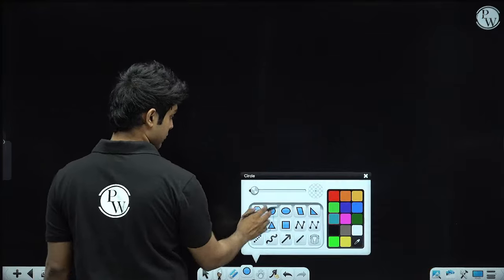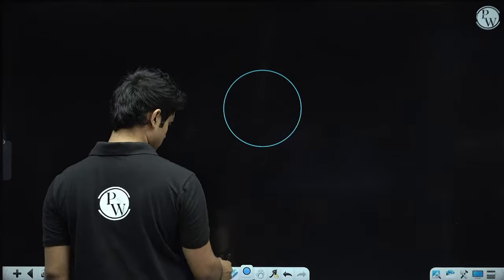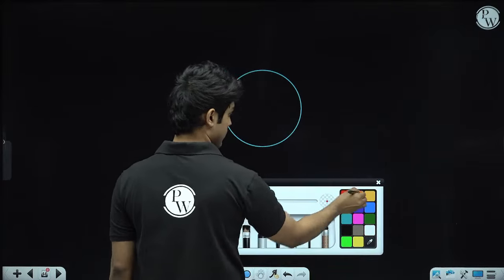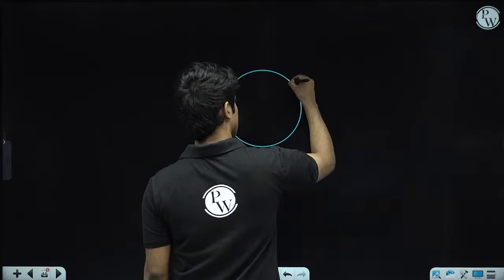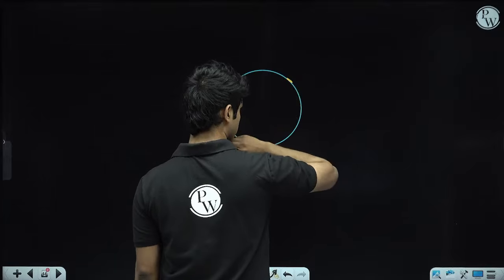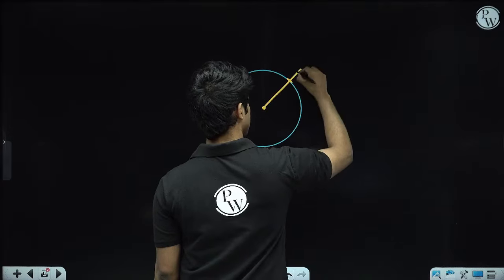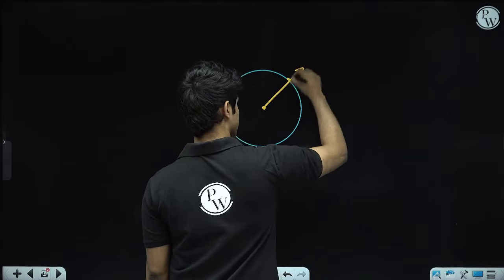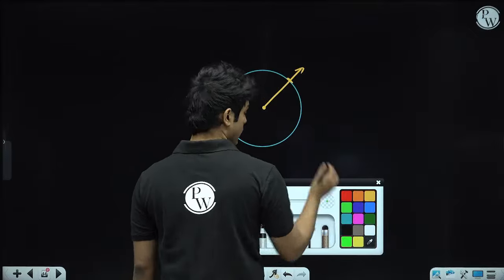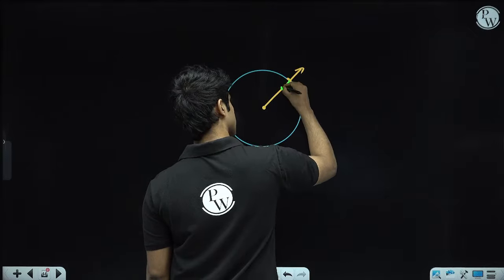What does this mean? The flux calculation will be easy in this case, because if I choose a tiny area somewhere on the sphere, here the area vector is in this direction along the normal direction, and the electric field is in this direction, right?